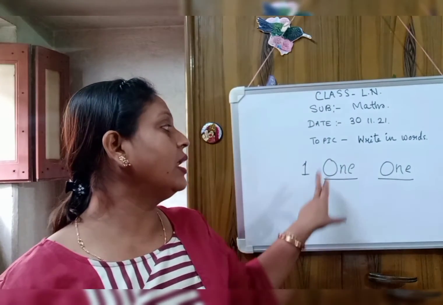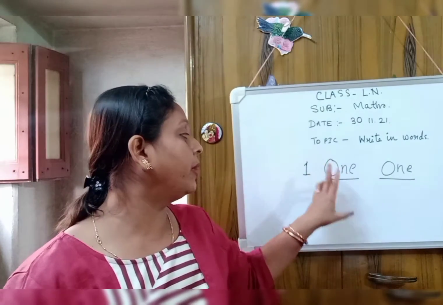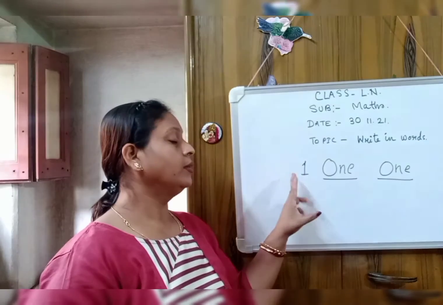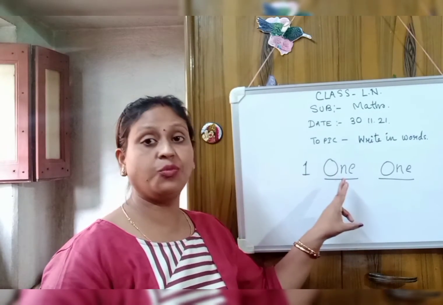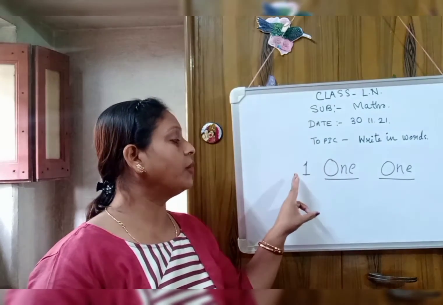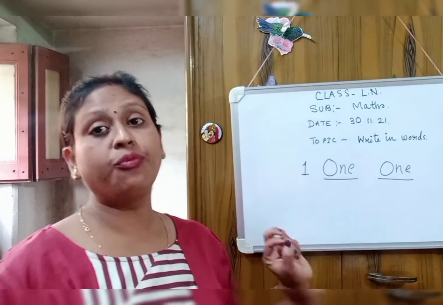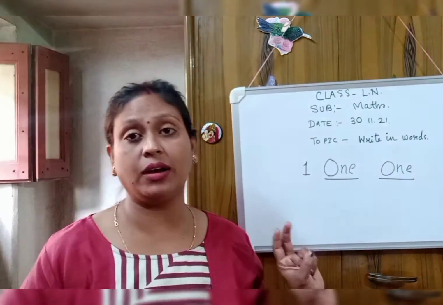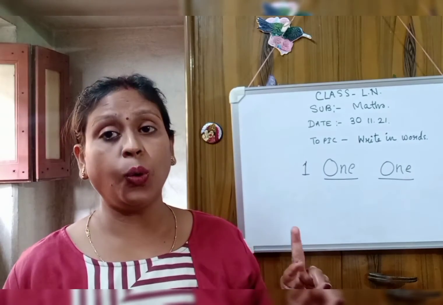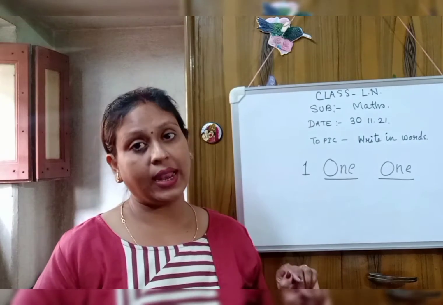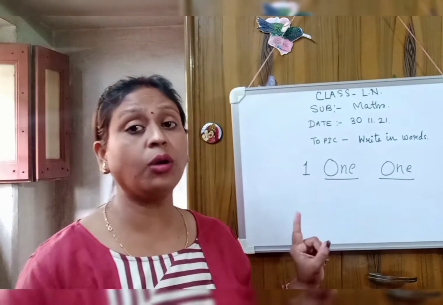Or you can say number name. This is called number name. This is figure or this is number. This is number 1 and we spell it O-N-E, 1. Children, say with me. O-N-E, 1. This is your copy work.